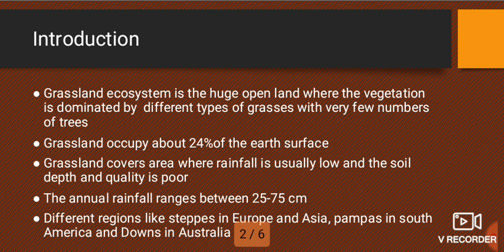In grassland ecosystem, the annual rainfall ranges from 25 to 75 centimeters. So we have different regions like steppes in Europe and Asia, pampas in Southern America, and downs in Australia. This is some of the areas or regions where we can find grassland ecosystem.